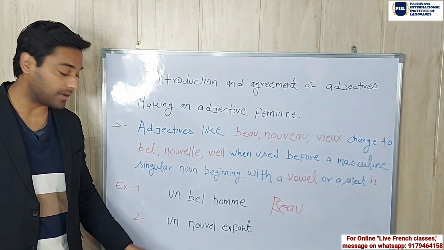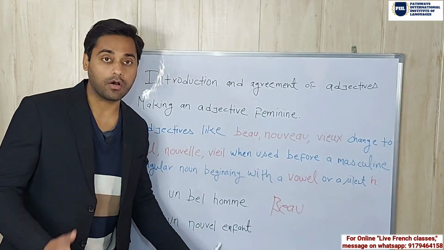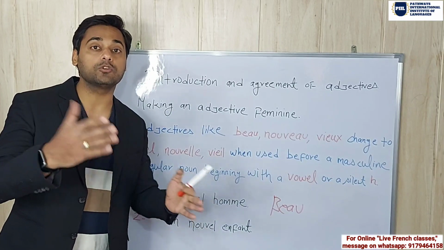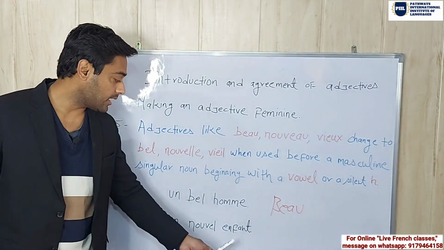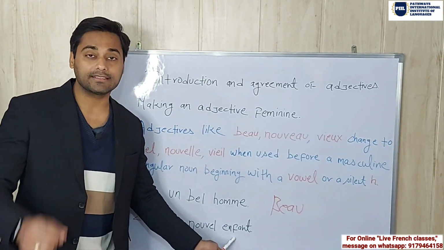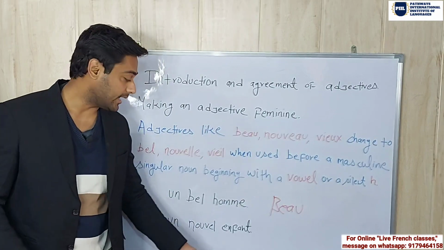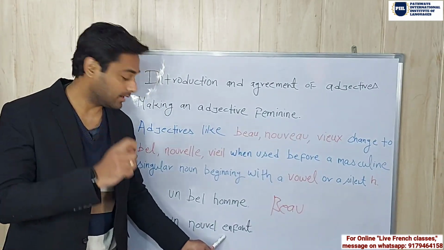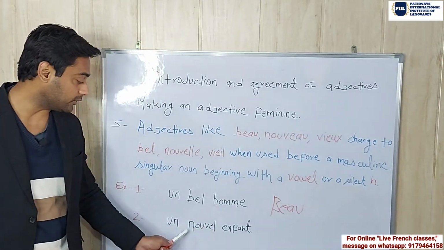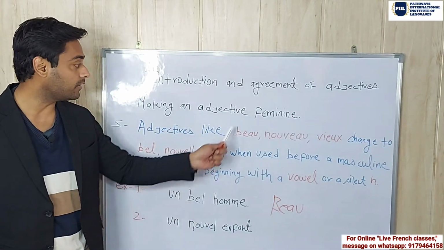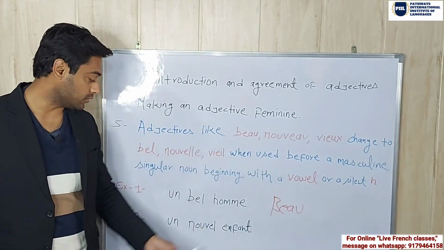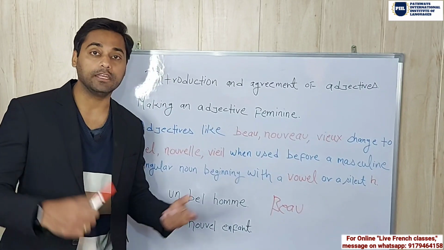Okay, second example, un nouvel enfant. That means a new child. Again, enfant is a masculine singular noun and it is starting with a vowel E. So that's why we are using nouvel here instead of nouveau. So un nouvel enfant, a new child.